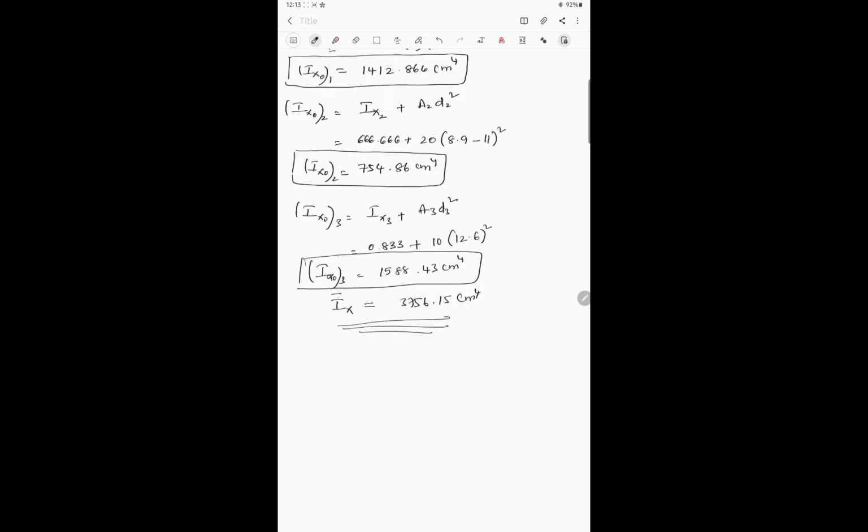Now since the questioner is asking us to calculate moment of inertia about its x-axis as well as along with y-axis, the moment of inertia about centroidal y-axis is I bar y equal to Iy1 plus Iy2 plus Iy3.